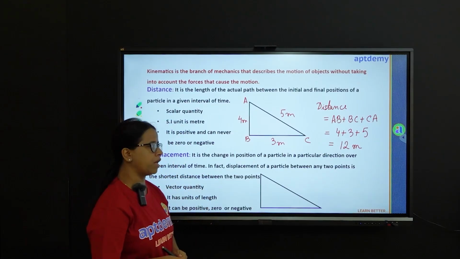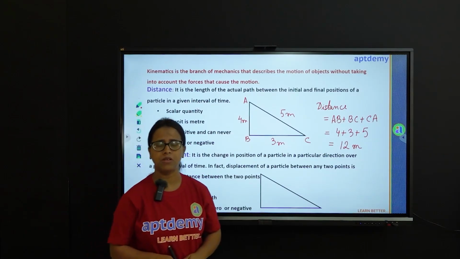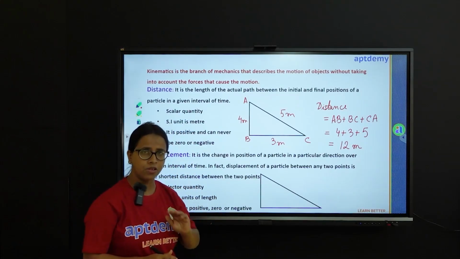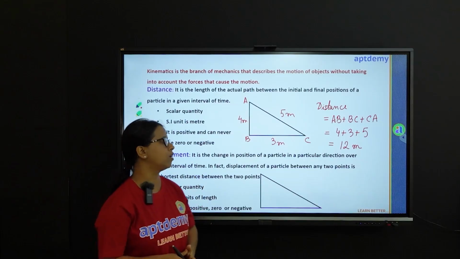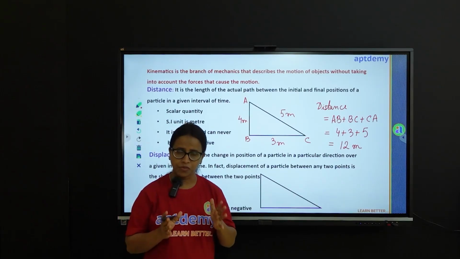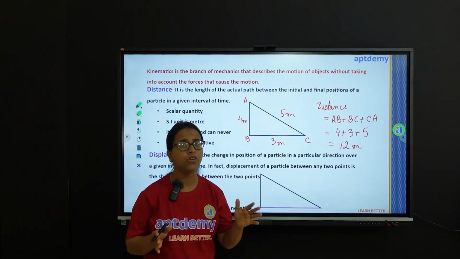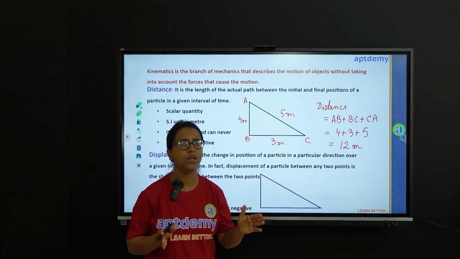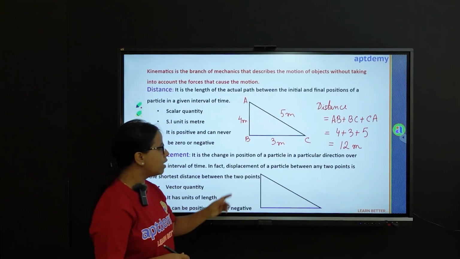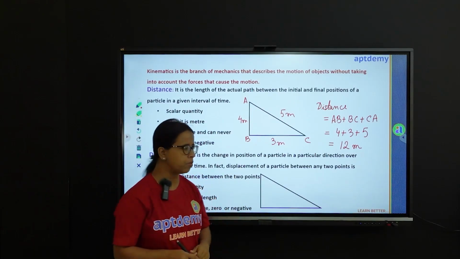Let's now come to displacement. Now what is displacement? Displacement is the change in position of a particle in a particular direction over a given interval of time. In fact, if we want to find out the displacement between 2 points, it is actually the shortest distance between the 2 points. Let us try and understand what this actually means.